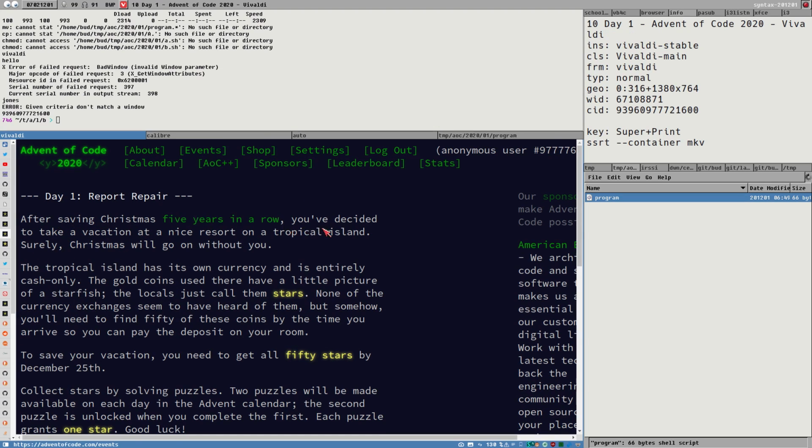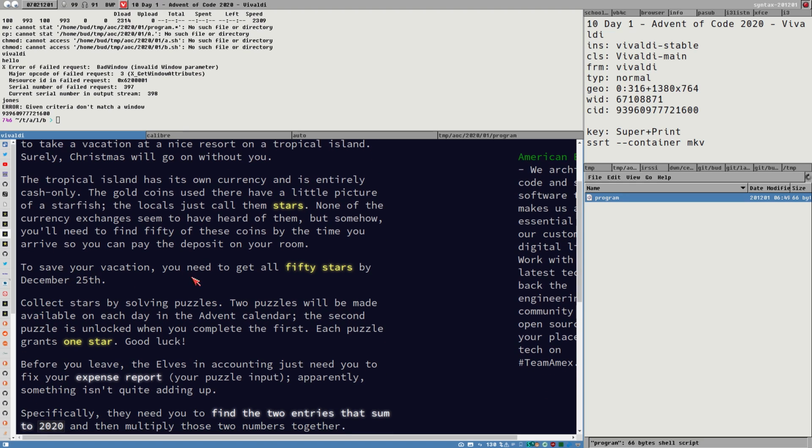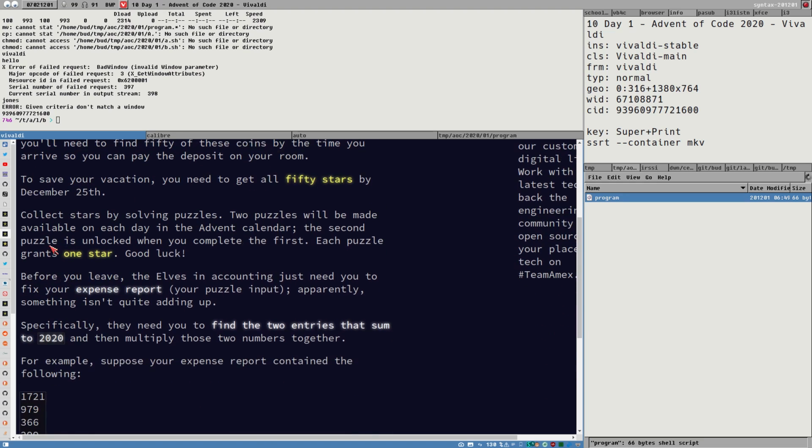After saving Christmas 5 years in a row, you decided to take a vacation at a nice resort on a tropical island. Nice. Surely Christmas will go on without you. The tropical island has its own currency and is entirely cash only. The gold coins used there have a little picture of a starfish. The locals just call them stars. None of the currency exchanges seems to have heard of them, but somehow you need to find 50 of these coins by the time you arrive so you can pay the deposit on your room. To save your vacation, you need to get all 50 stars by December 25.